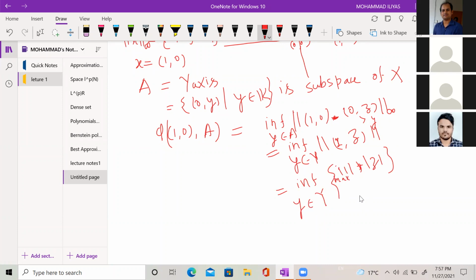The maximum will be mod 1 if mod z is less than or equal to 1. If mod z is greater than or equal to 1, then it is equal to mod z. But finally we have to take the infimum, so the infimum will be 1.